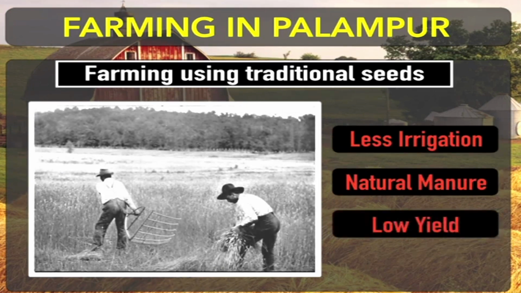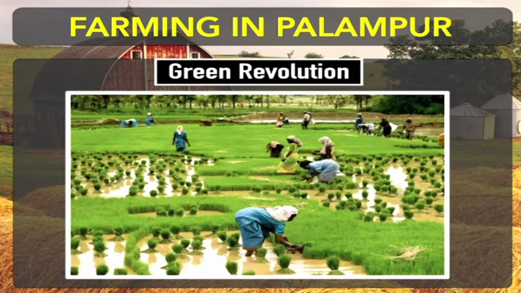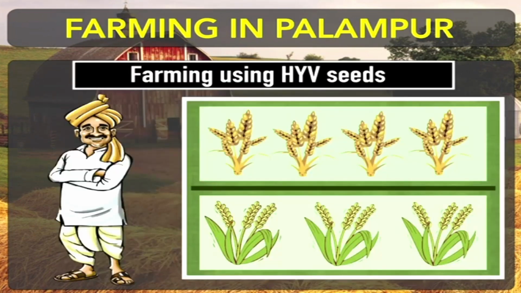That resulted in low yields, low production. But as we have discussed, after the introduction of high yielding variety seeds, that led to the Green Revolution in the late 1960s, which resulted in increased production at a great scale.